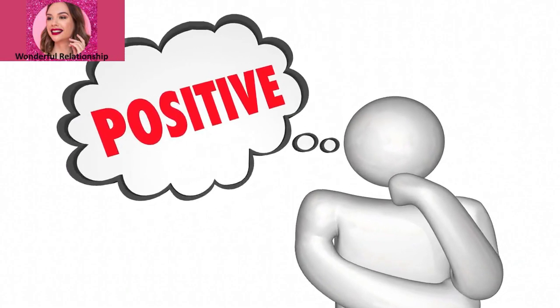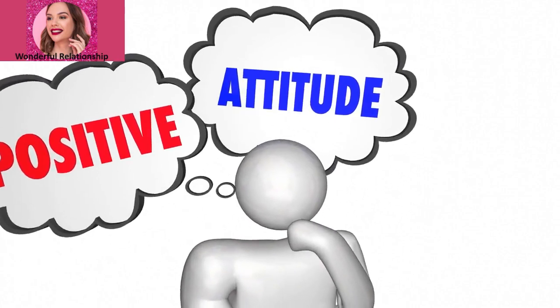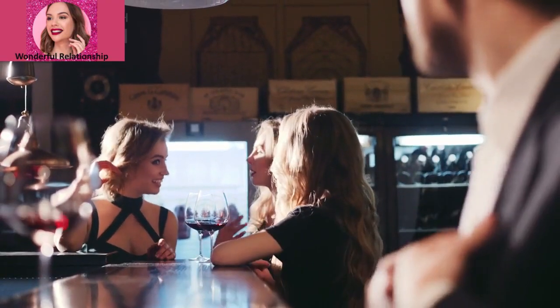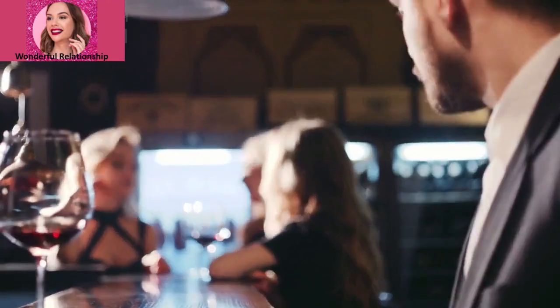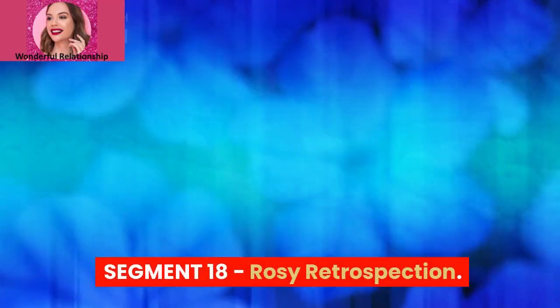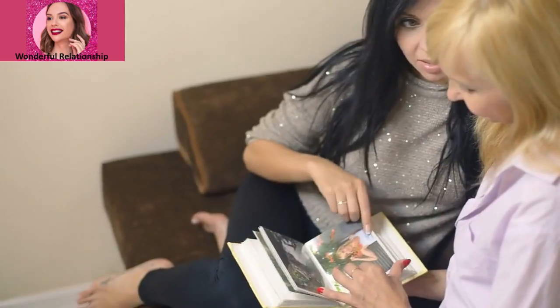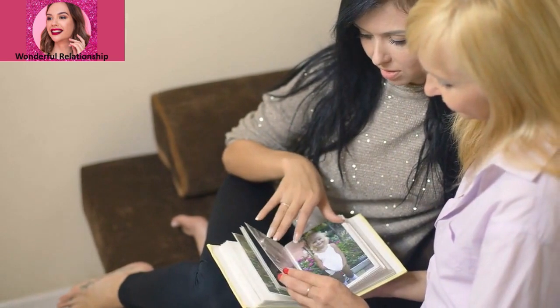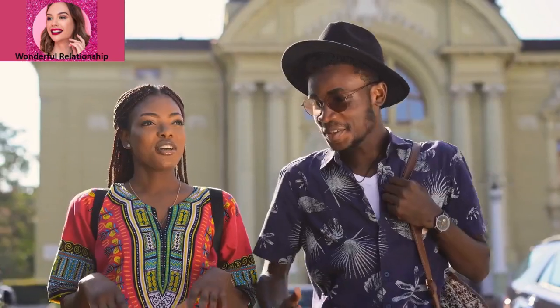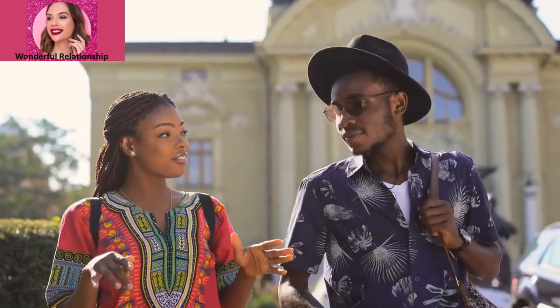Segment 17: Illusory superiority. Many of us believe we're better than the average person in various aspects. In dating, this can lead to unrealistic expectations. Segment 18: Rosy retrospection. We tend to remember past experiences more positively than they were. This might lead us to idealize past relationships and overlook their flaws.